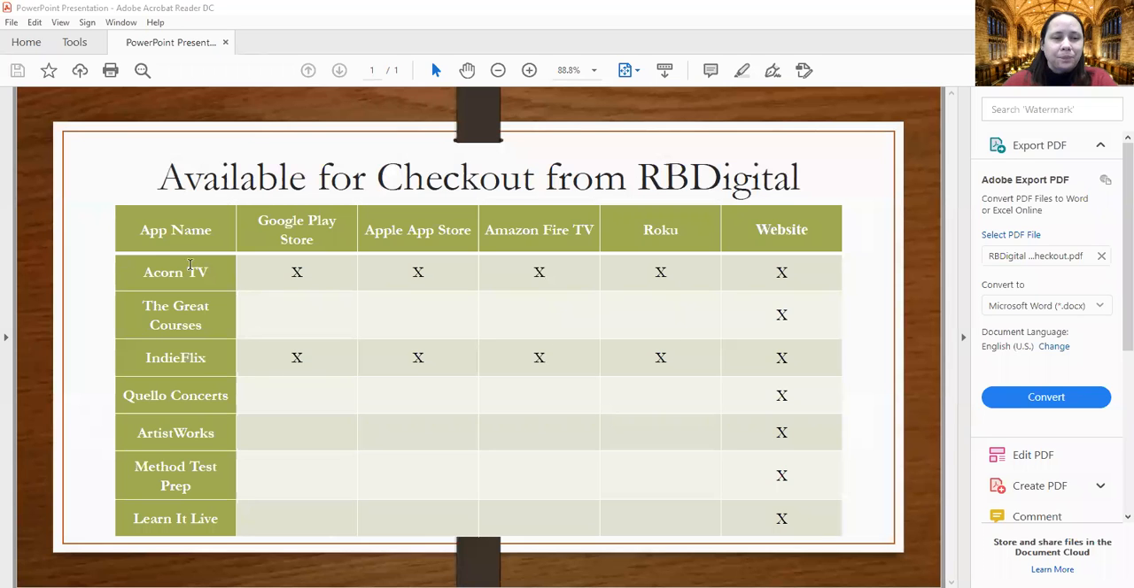If you're interested, I hope you'll check those out. Here's a little table that I've put together. Some of the RBDigital apps are available for Google Play, Apple Store, Amazon Fire, or the Roku. A lot of them you just have to go from the website. So if you get the RBDigital app on your phone, it'll just take you over to the internet, to a web browser. But you can still watch them that way. So I hope that this has helped, and have a great day.